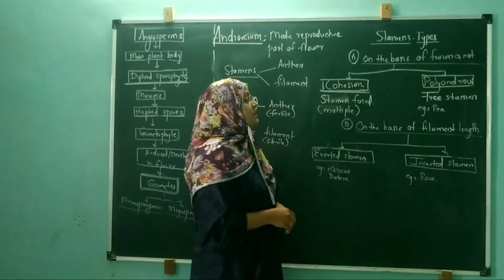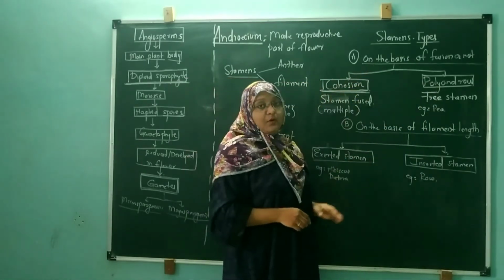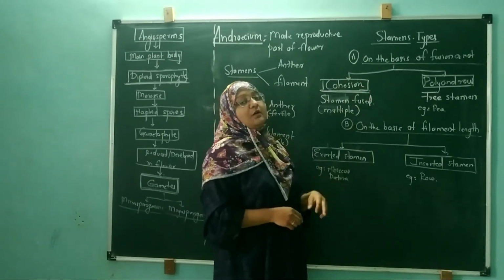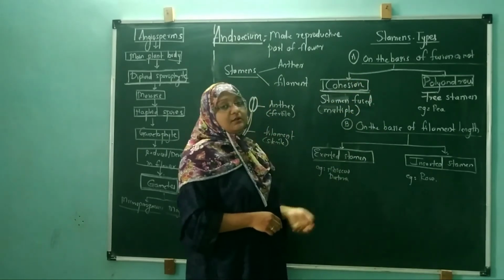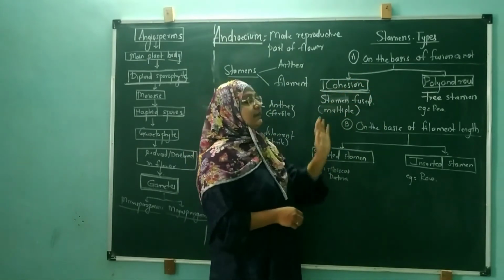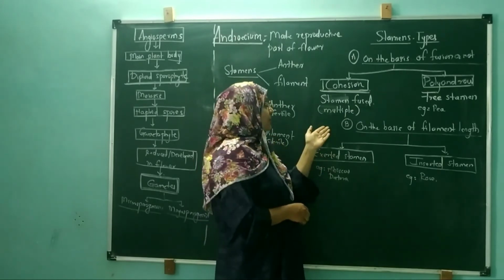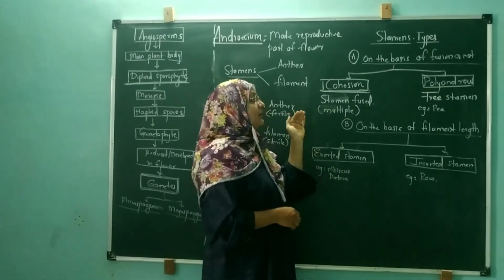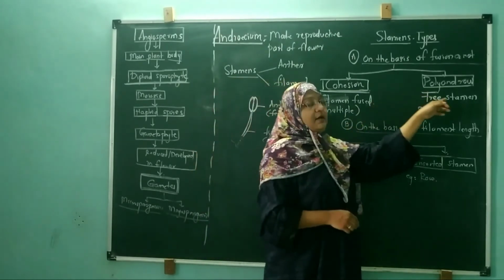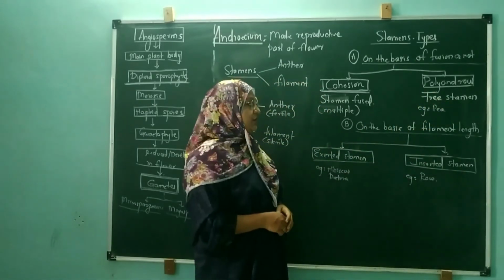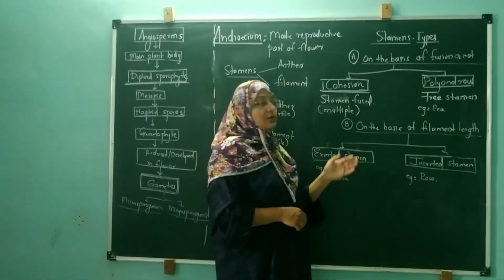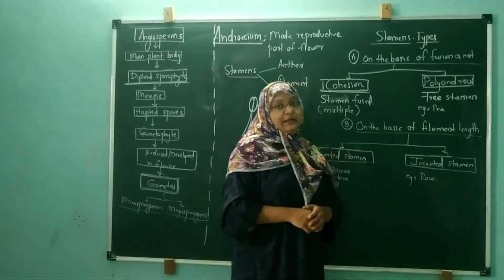Okay, so these are the types of stamens on the basis of the numbers and their fusion. अगर ये fuse है तो इसको हम लोग बोलेंगे cohesion. If it is not fused, that is called a polyandrous condition. Next, on the basis of the filament length.